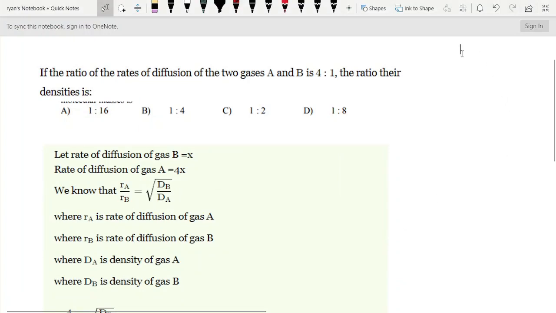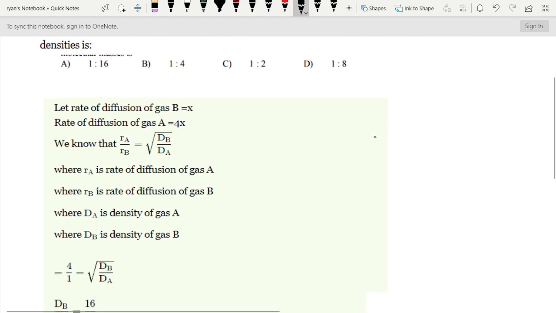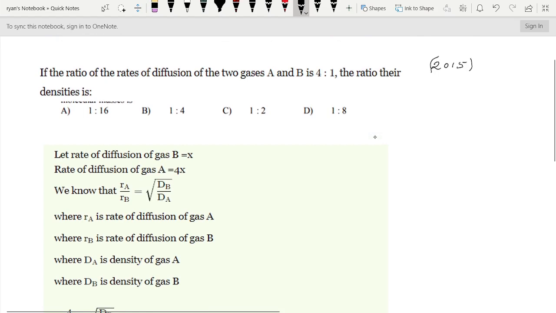This question was asked in the 2015 Kerala SET examination. Here the question is, the ratio of the rates of diffusion of two gases A and B is 4:1. Find the ratio of the densities. Therefore, here we need to calculate the ratio of the densities, and for that you have to study one formula.